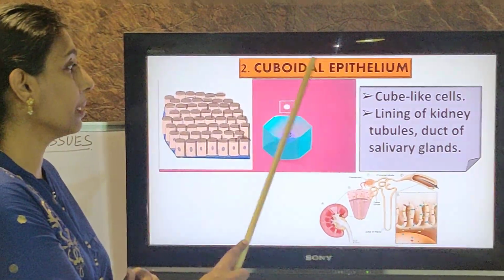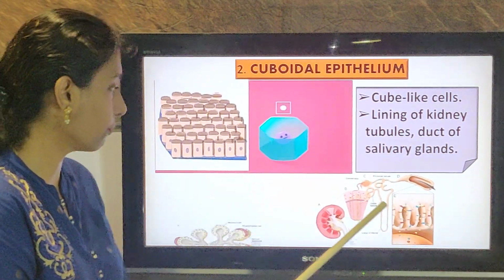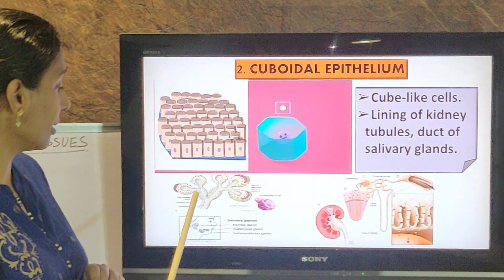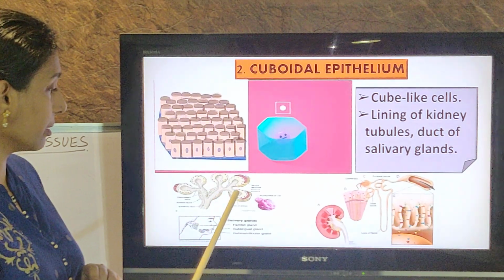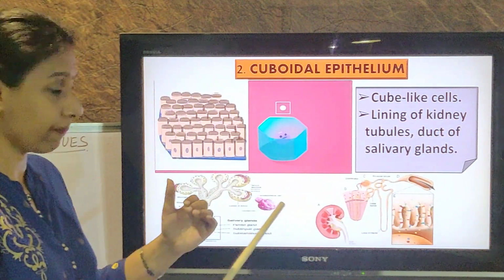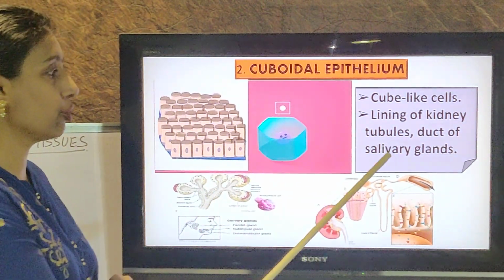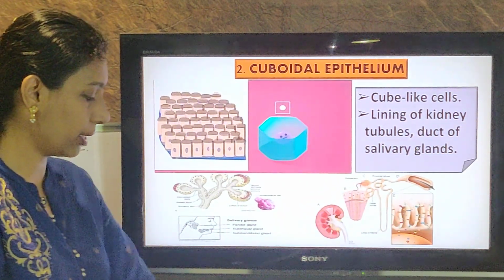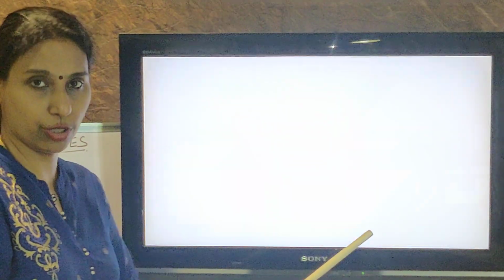Fine. So cuboidal epithelium is found in the lining of the kidney tubules, and the second one is the duct of salivary glands. We have three pairs of salivary glands in our mouth. You can see the salivary glands here. This is the salivary gland and this is the duct. A duct is a tube through which the saliva comes. So the duct is made up of cuboidal epithelium. So remember the two locations of cuboidal epithelium: the kidney tubules and the duct of salivary glands. And how is its structure? Cube-like with a centrally placed nucleus.